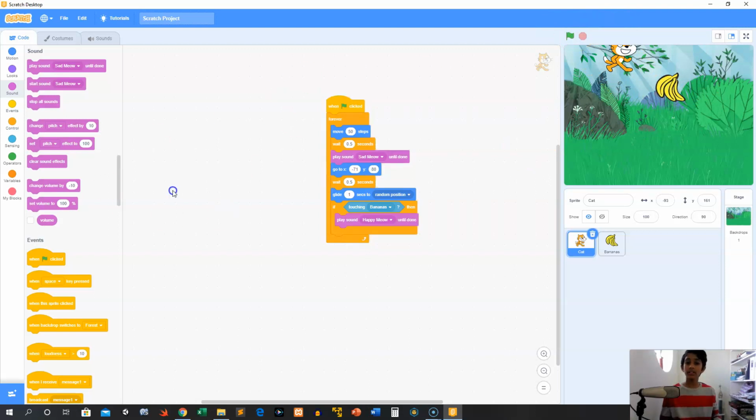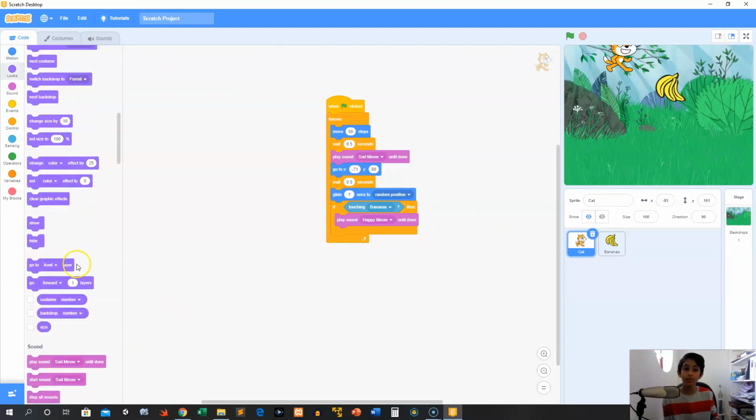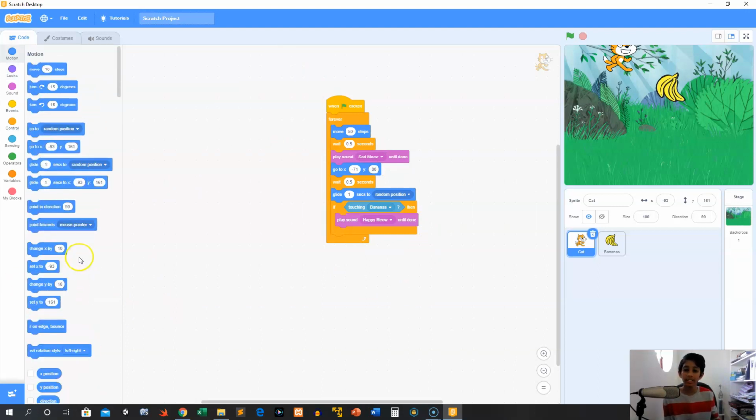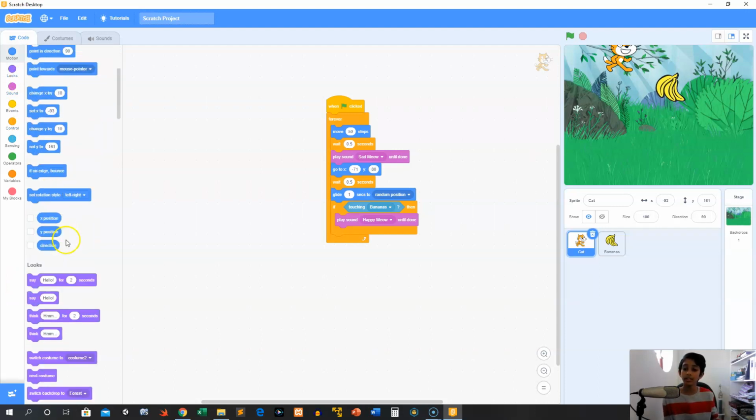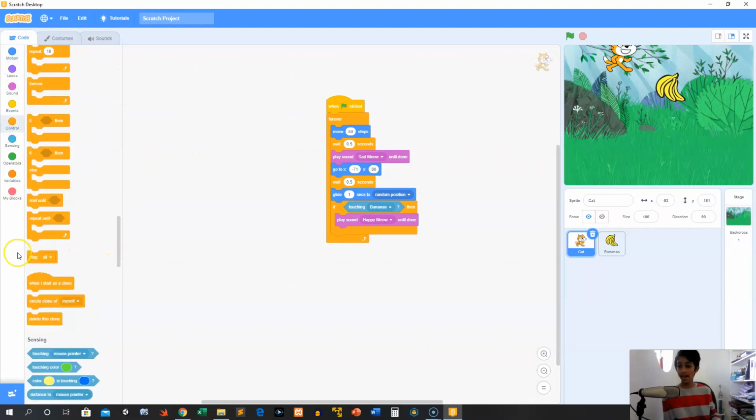Okay, now that we've done that, let's see. We want him to actually stop because once he touches it, he shouldn't be moving, right? So let's see if there's anything we can do to make him stop once he touches the banana. Well, I don't see anything in motion. And this is going on forever. So how can we make it stop? Let's see here. Oh, we have this.